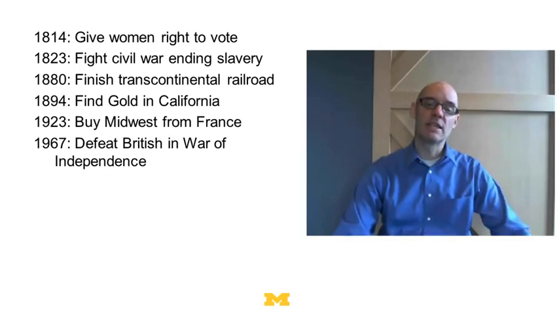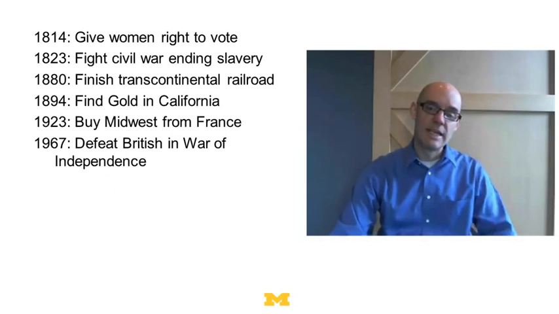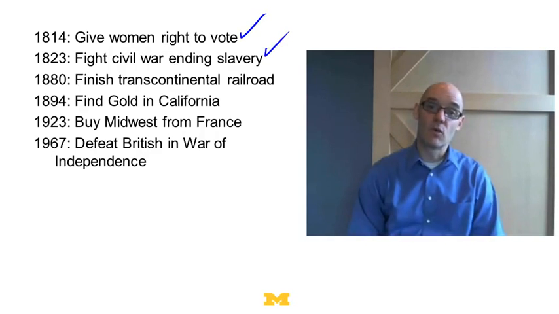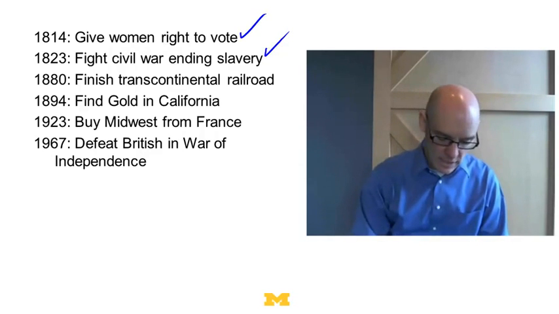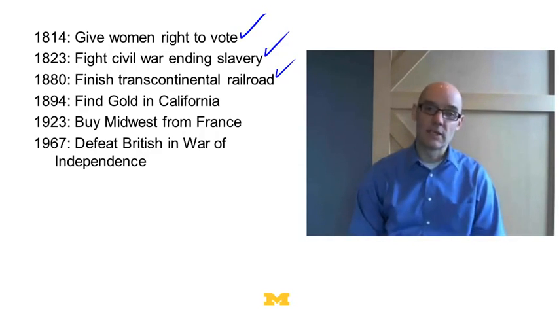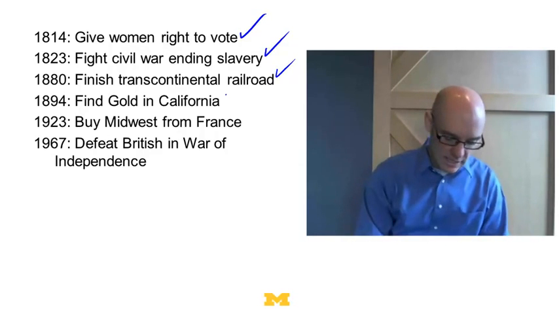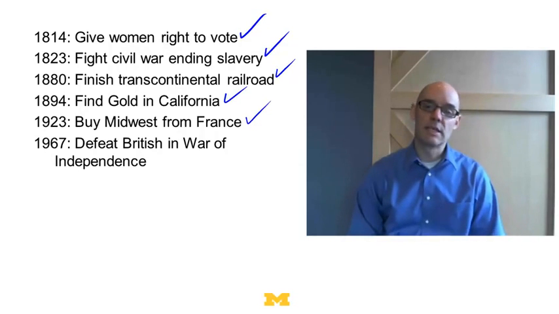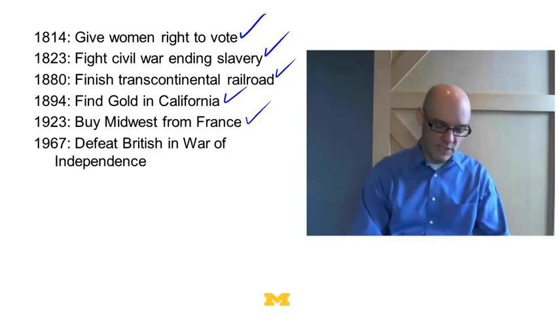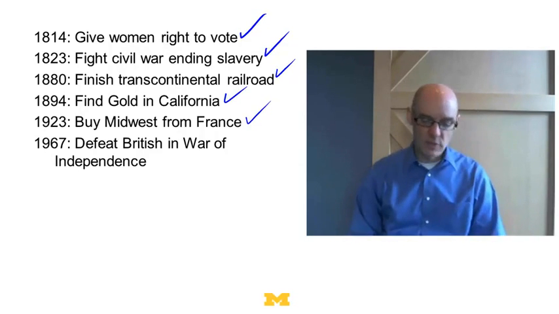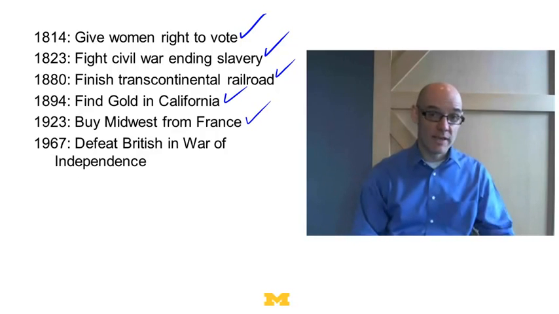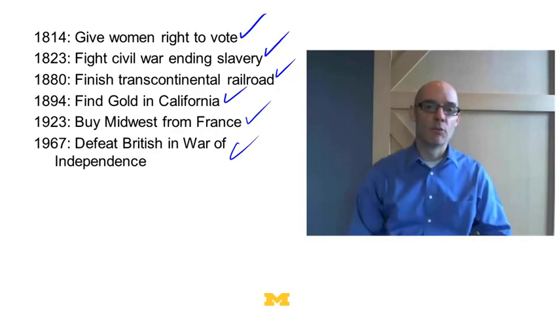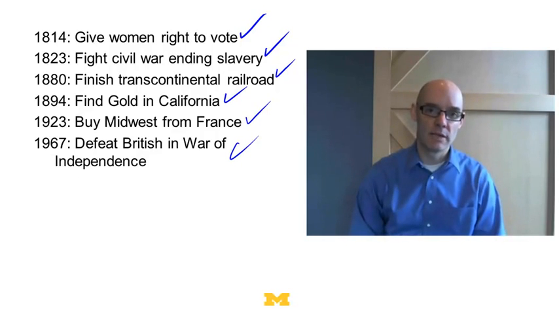So let's suppose that this was what American history looked like. In 1814, we gave women the right to vote. And then in 1823, we had a civil war to get rid of slavery. In 1880, we finished the Transcontinental Railroad across the United States. In 1894, we find gold in California. In 1923, we decided to buy the Midwest from France. So previously, when we put this Transcontinental Railroad through, we had to negotiate with France to put it through what later became the Louisiana Purchase. And then in 1967, we have a brutal war with England for independence.